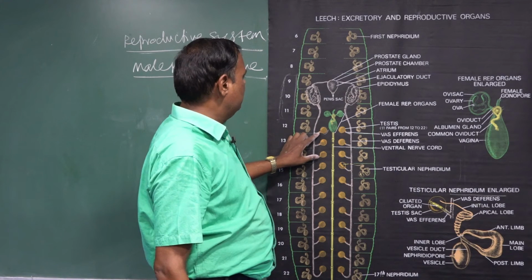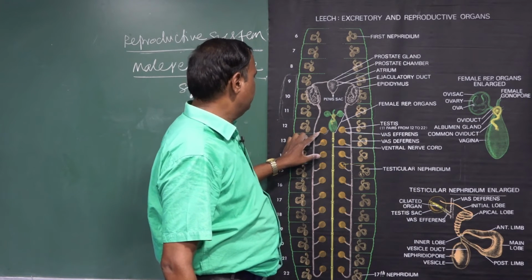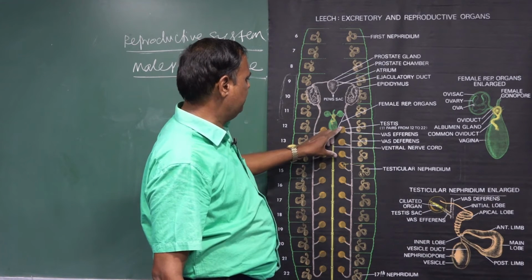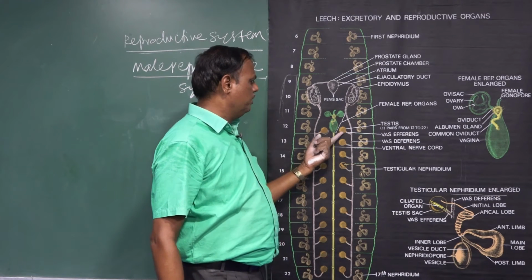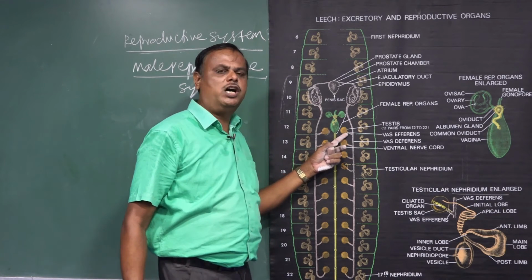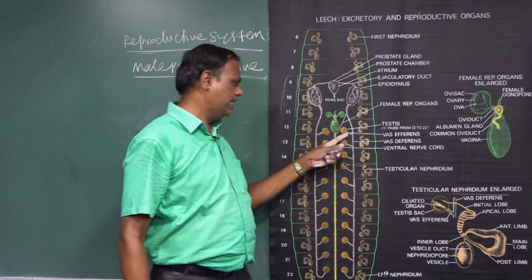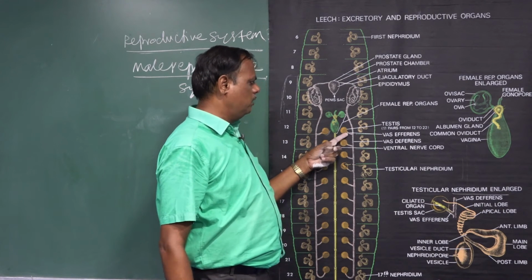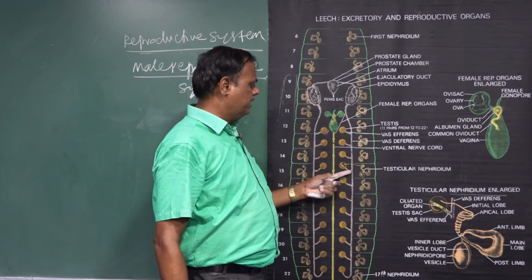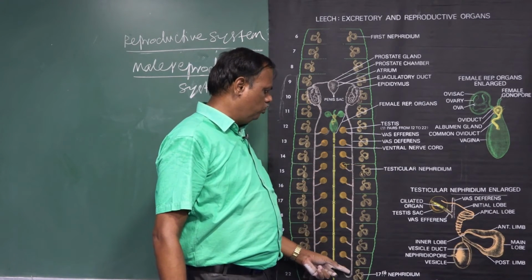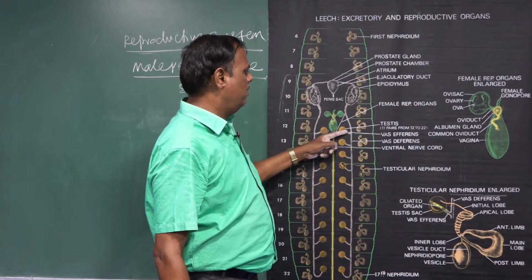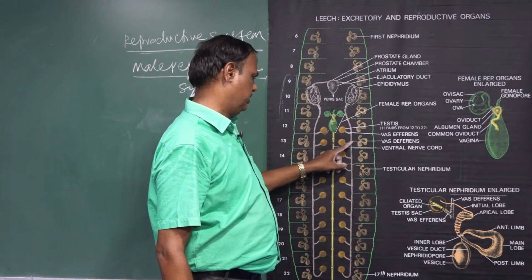The testes are sac-like structures. The continuation of the testes, a short duct, is called vas efferens. The vas efferens of each testis join together to form a common duct, that is called vas deferens.